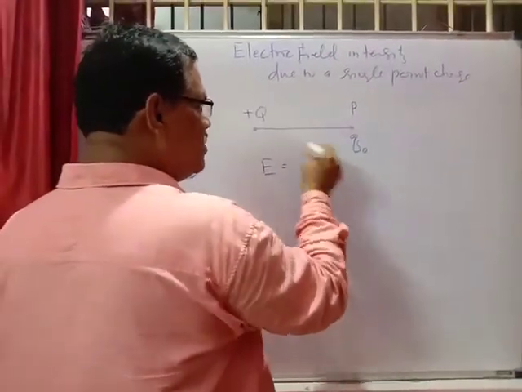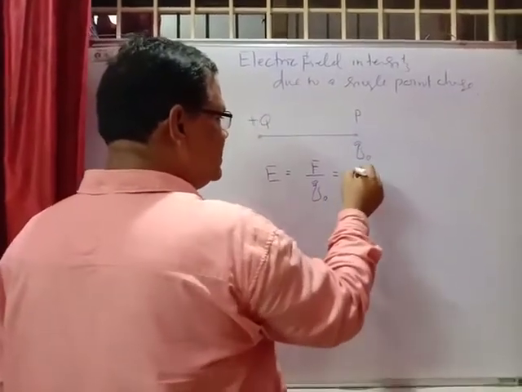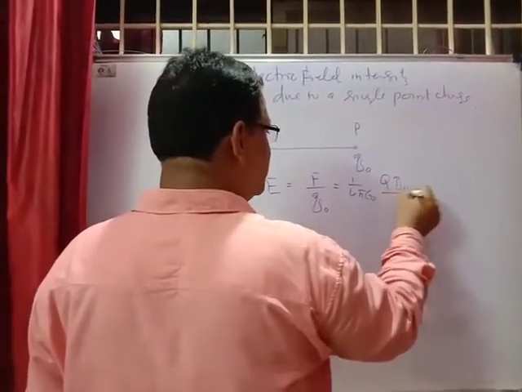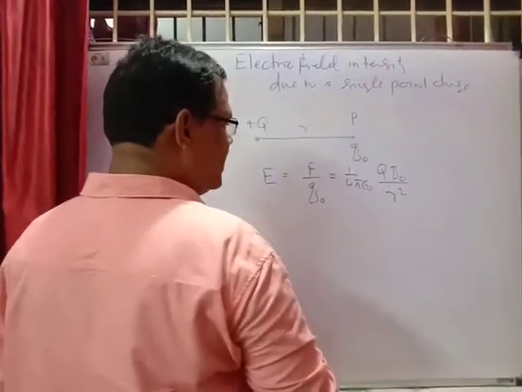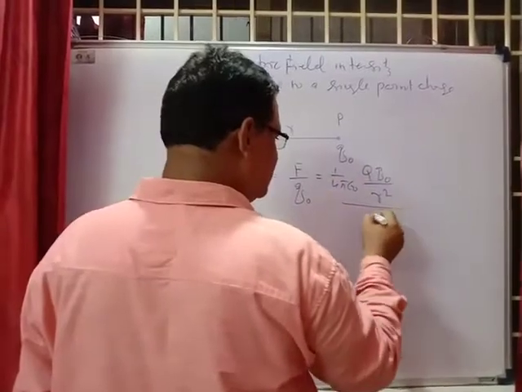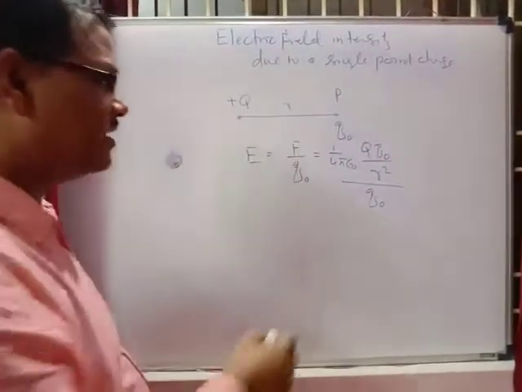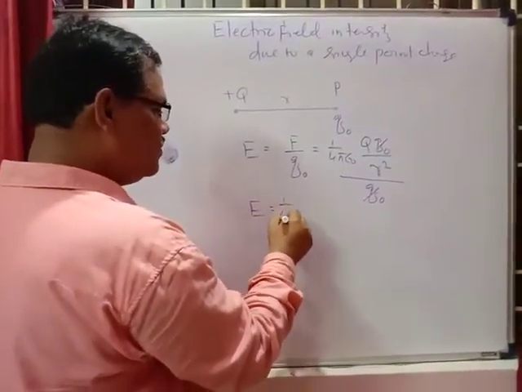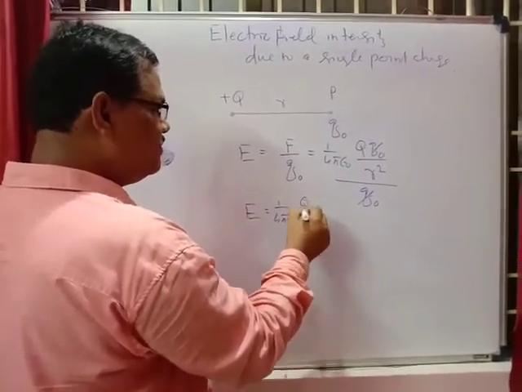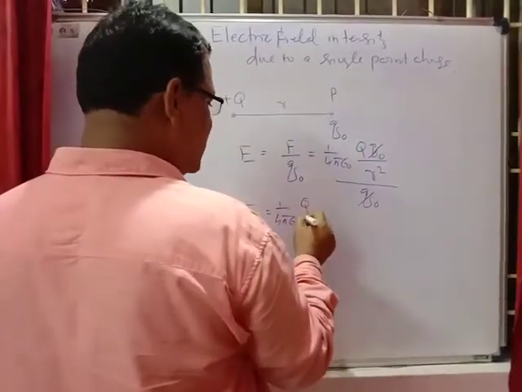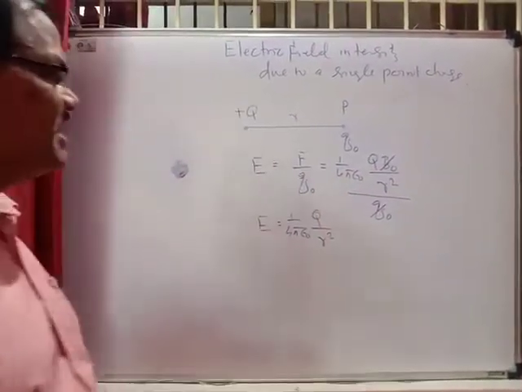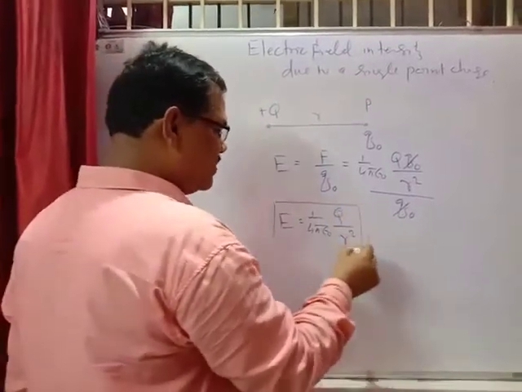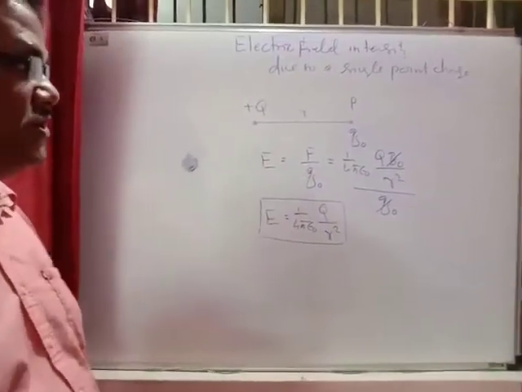F is the total force between plus Q and Q naught, that is, 1 upon 4 pi epsilon naught, capital Q times Q naught upon R square, because the distance is R. On the denominator you have Q naught, so Q naught and Q naught cancel, and finally E equals 1 upon 4 pi epsilon naught, capital Q upon R square. This is the magnitude of electric field intensity at point P.